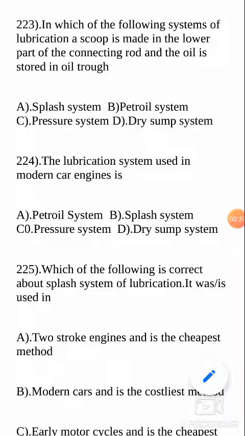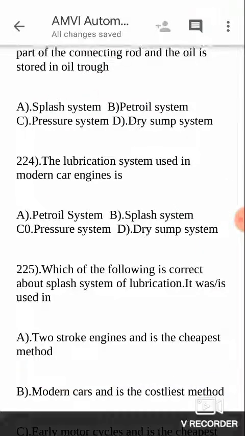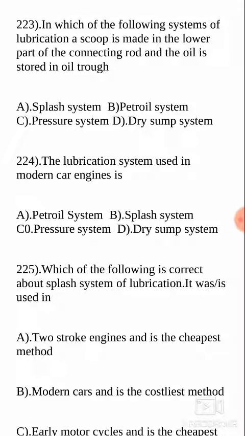First question. In which of the following systems of lubrication a scoop is made in the lower part of the connecting rod and the oil is stored in the oil trough? This particular system is the splash system. As I said, there are various lubricating oil systems, and this is observed in the splash system. We have discussed the petrol system, pressure system, and dry sump system, and where they are used.